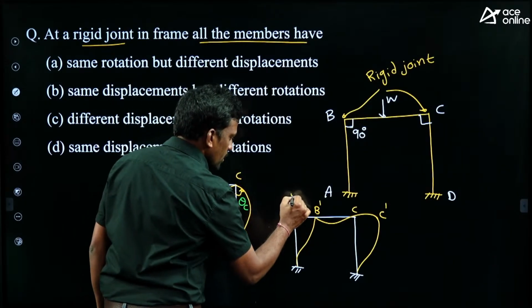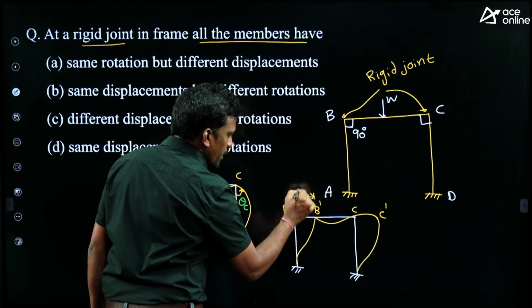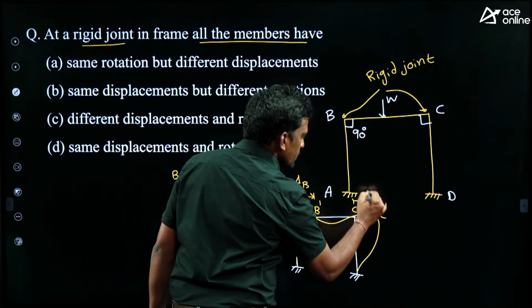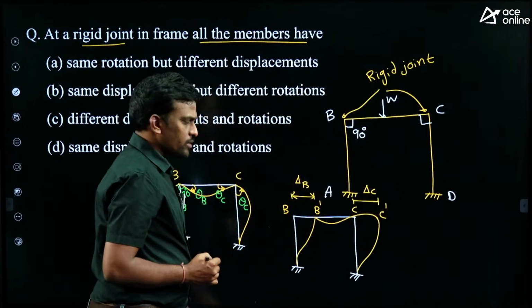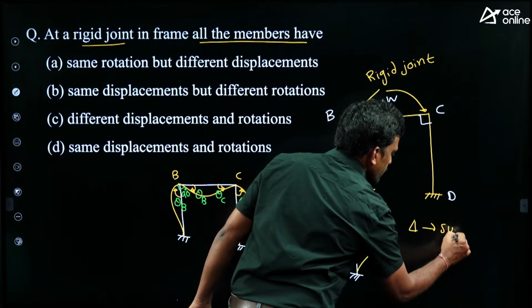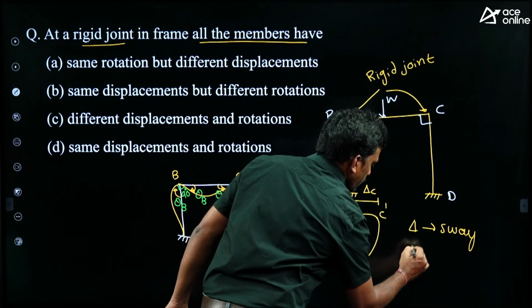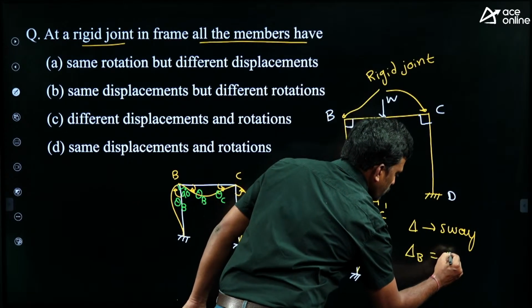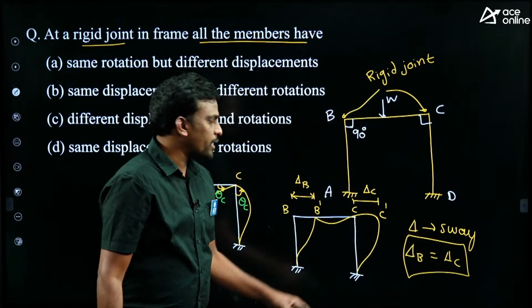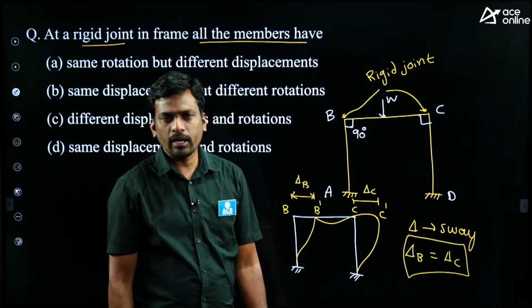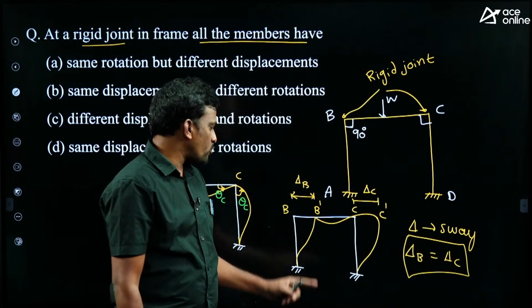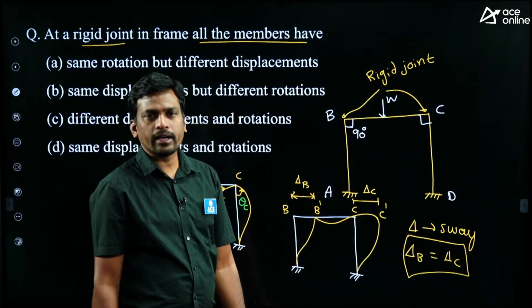Students, this is the horizontal displacement of the column, this is delta B and this is delta C. So this delta is nothing but sway. Then delta B equals delta C always. Practically it is not the same, but the difference is negligible, and we are assuming delta B equals delta C. It means sway in the left column equals sway in the right column.